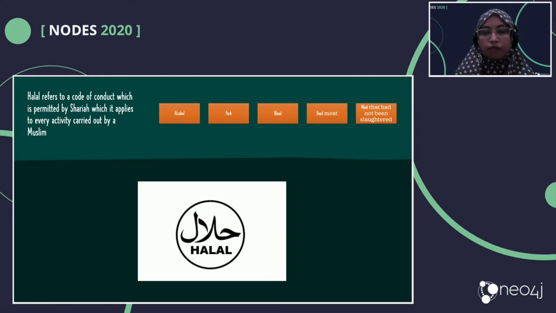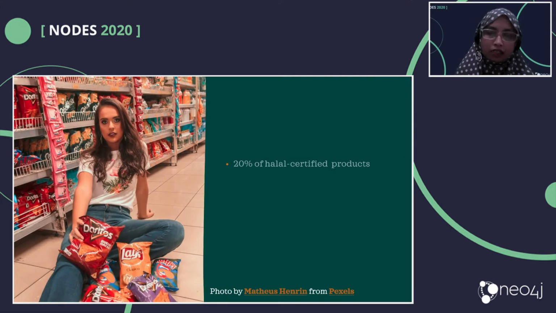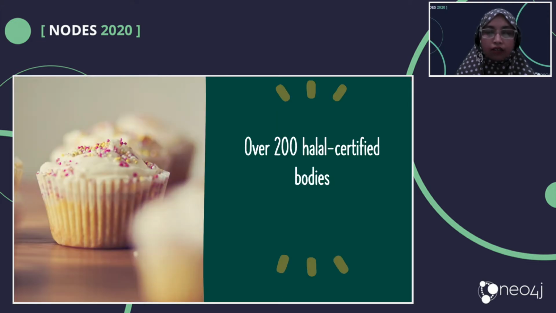But the problem is that only 20% of halal products are already certified by the certification bodies around the world. So it's difficult for us to detect whether something is halal or not when we go everywhere. Even though there are only 200 halal certification bodies in the world, it is difficult because the number of certified halal products is still far smaller than the number of uncertified products.